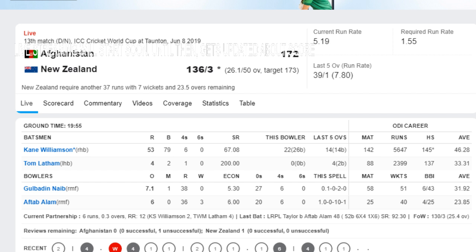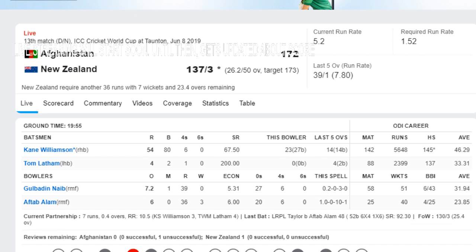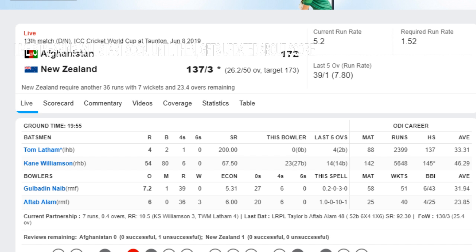I think Afghanistan are lacking confidence. They are a bit nervous, and this is the reason they are bowling full toss after full toss. They need to bowl short, they need to bowl yorkers. A full toss has very little chance of getting a wicket. Gulbadin Naib to Williamson, 26.2, single from Williamson, who moves to 54 off 80 deliveries, whips this length ball from outside off to wide long on.